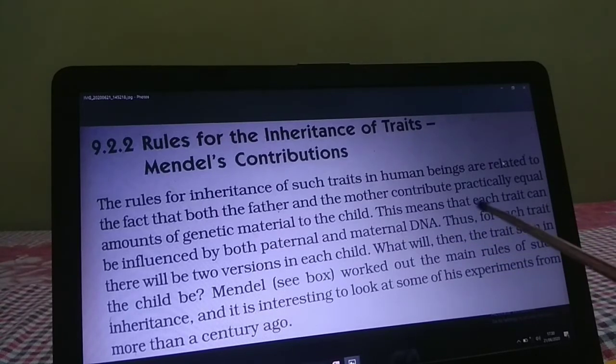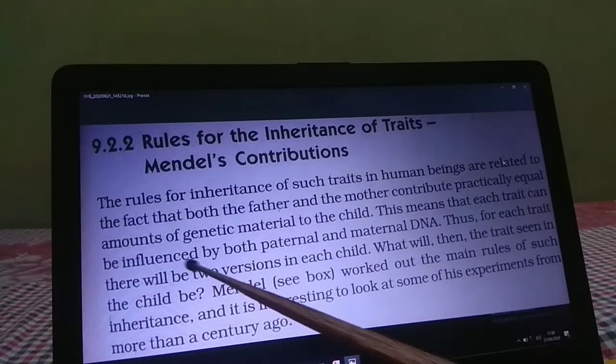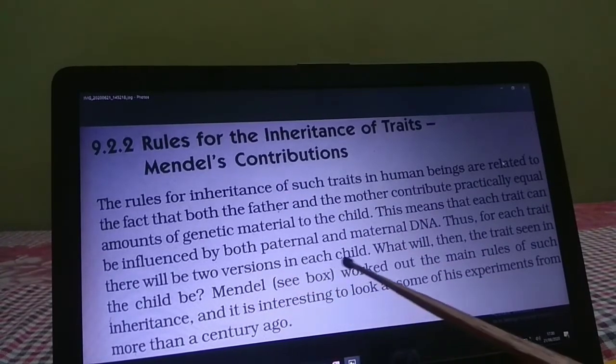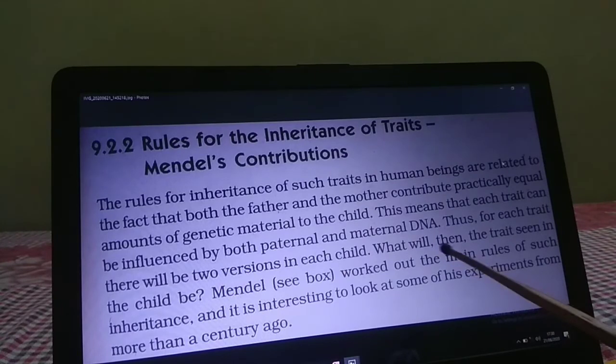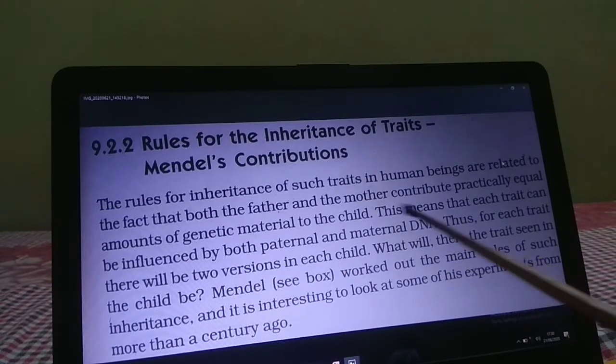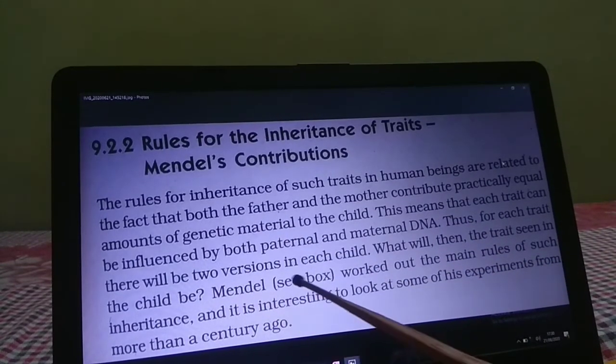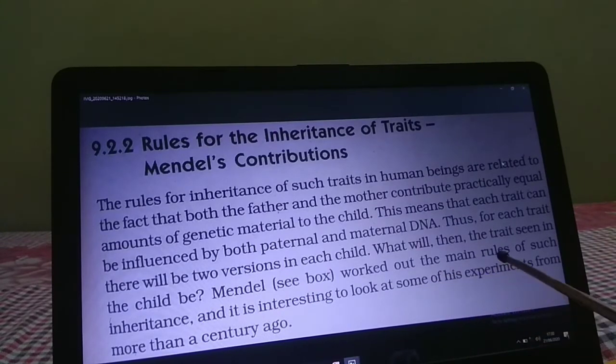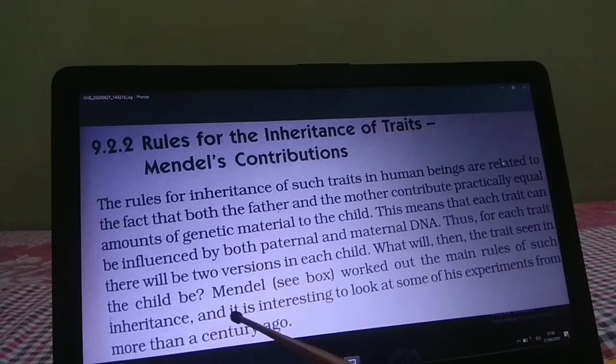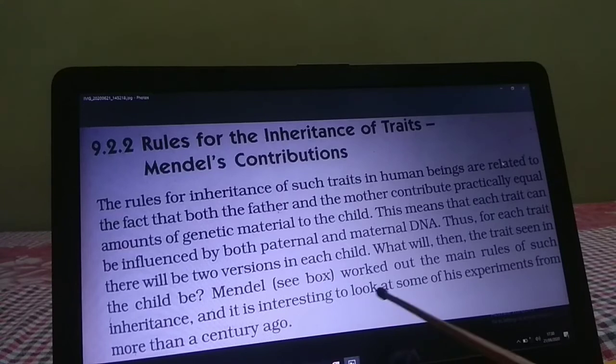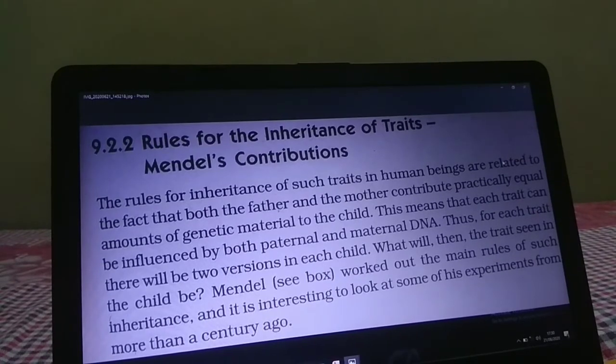Thus, for each trait, meaning character, there will be two versions in each child. What will then the trait seen in the child be? Mendel worked out the main rules of such inheritance, and it is interesting to look at some of his experiments from more than a century ago.